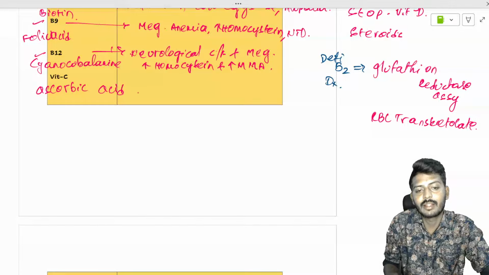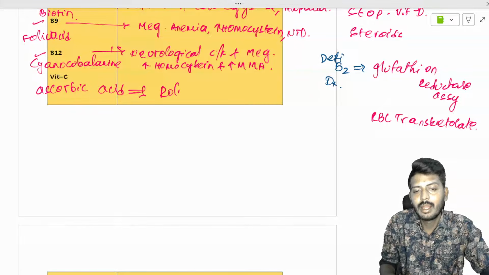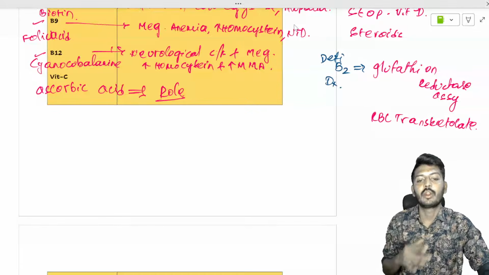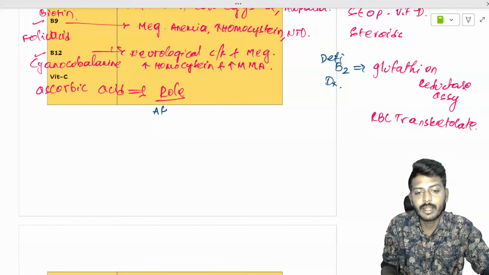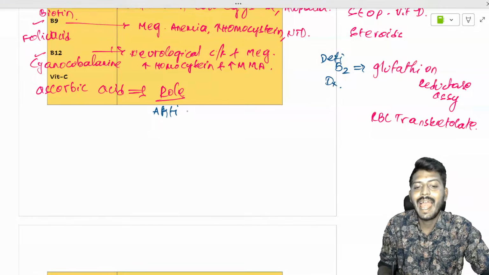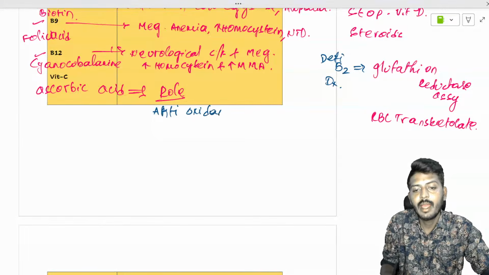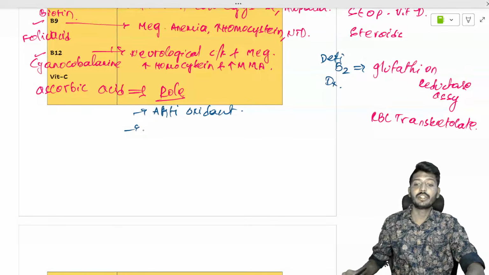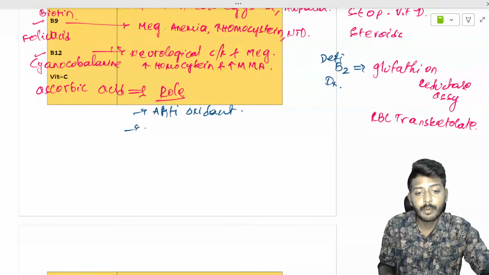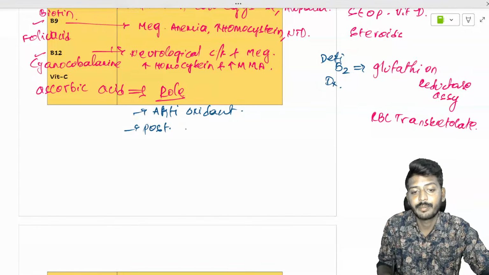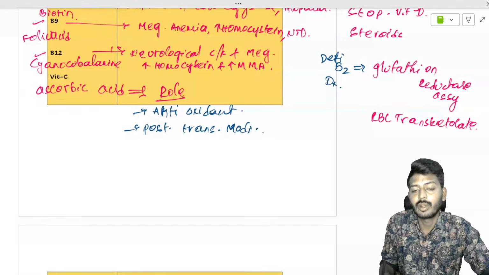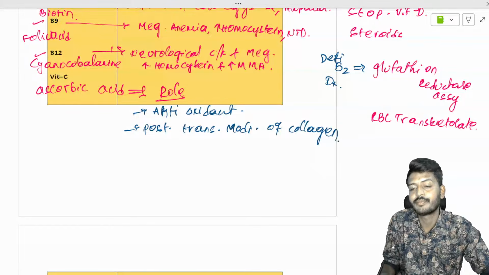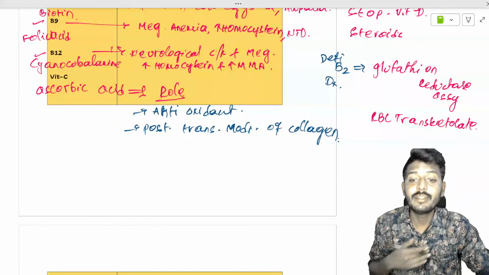Vitamin C is also called ascorbic acid. This ascorbic acid has some roles. One of the main roles, as all of you know, is that it is a very potent antioxidant, right? Being an antioxidant, it is also responsible for collagen formation. It does the post translational modification of collagen. What is that modification?